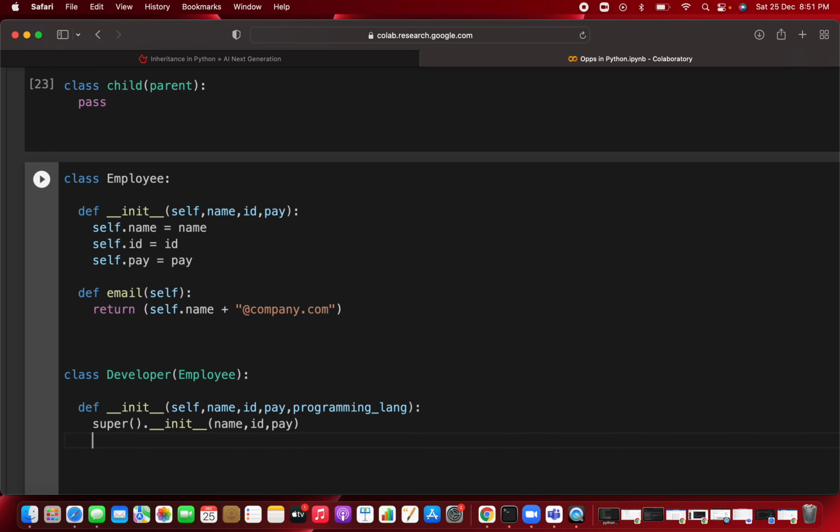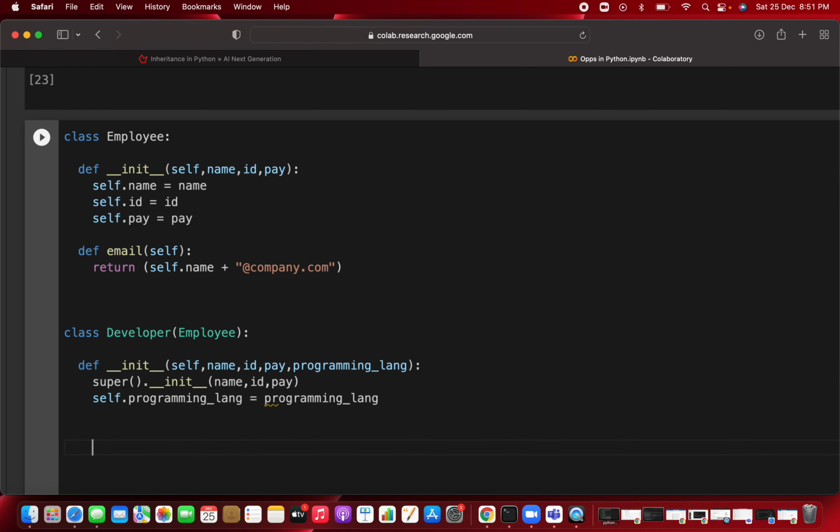Now you have to initialize only one thing, that is the programming language. You have not initialized the programming language yet. So you write self dot programming language equal to programming language. You are just initializing this one, that's it. Now you are able to see how few lines of code you are going to write, very small, because you only initialize self dot programming language equal to programming language. You don't have to initialize self dot name, self dot id, self dot pay.